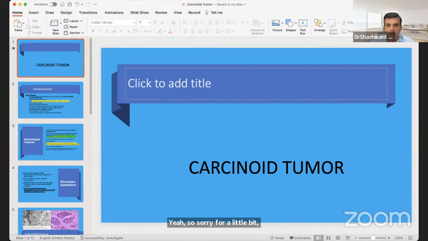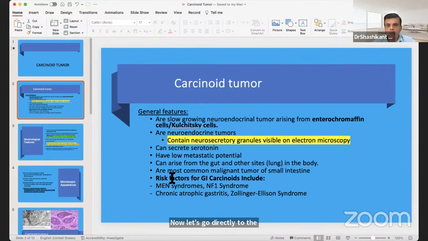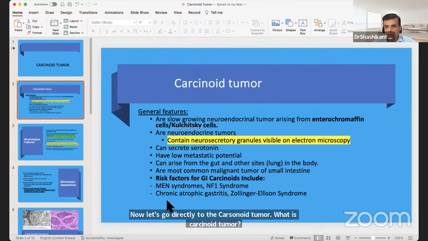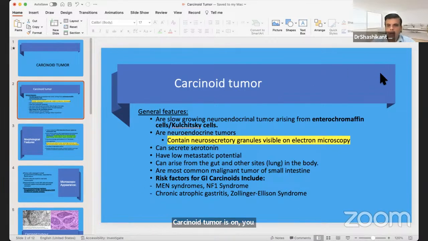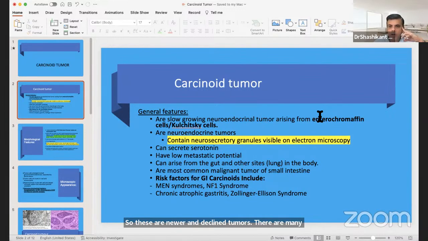Now let's go directly to the carcinoid tumor. What is carcinoid tumor? Carcinoid tumor is a neuroendocrine tumor which is derived from enterochromaffin cells, also called Kulchitsky cells. There are many neuroendocrine tumors in the body, like small cell carcinoma of lung, even large cell carcinoma of lung. Many other carcinomas have additional neuroendocrine properties as well.